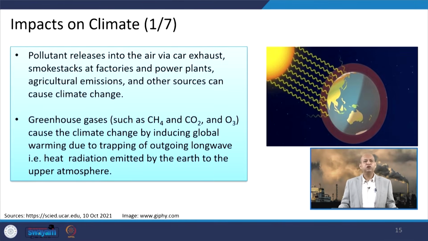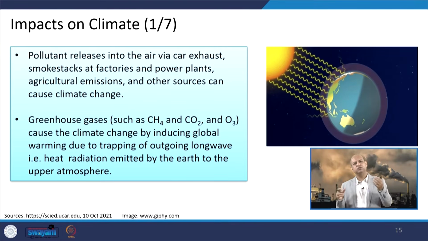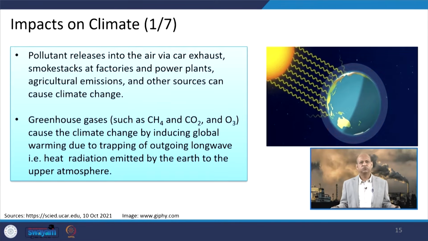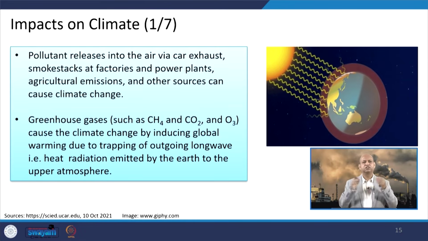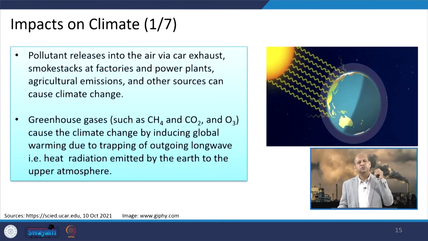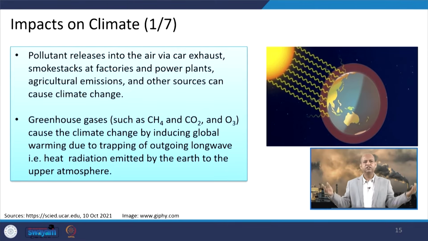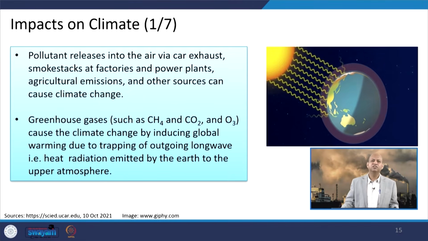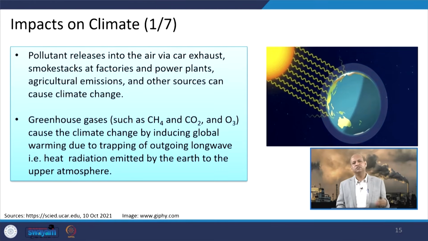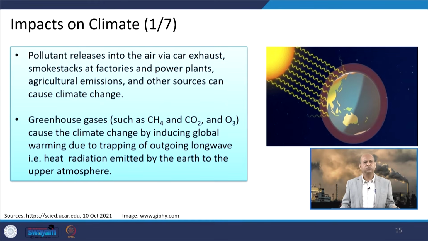Then if we talk about impacts on the climate, as you know, the climate is basically governed by solar radiation, right. So, because of this disturbance in solar radiation through albedo as well as through the global warming effect of greenhouse gases contained in the atmosphere, this can change the climate, and climate can change the temperature as well as the precipitation patterns. So, those are the impacts related to the climate.